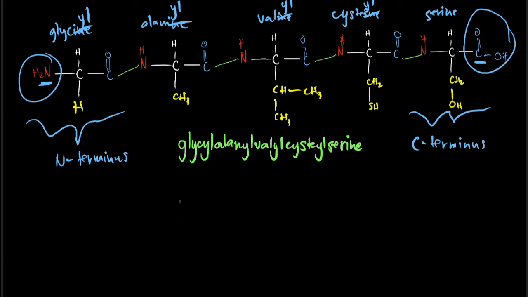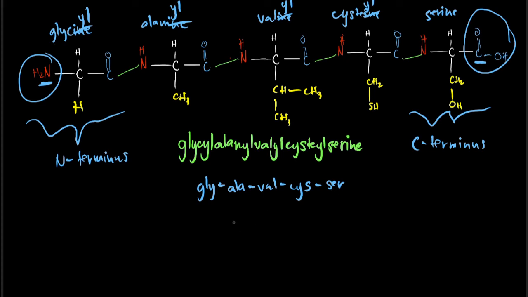So in that, we can write this name this way. We can write it as gly dash, next ala, so dash ala dash val dash cis dash ser. So we have here this polypeptide, this peptide.